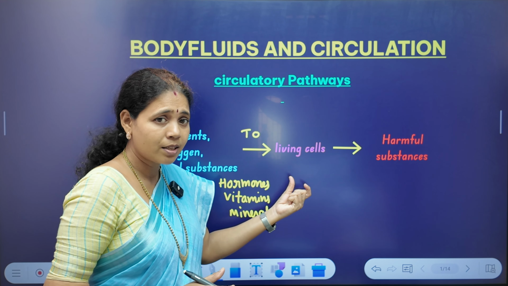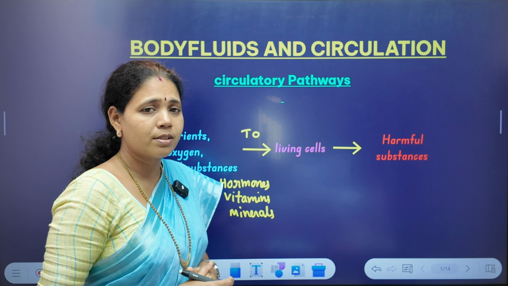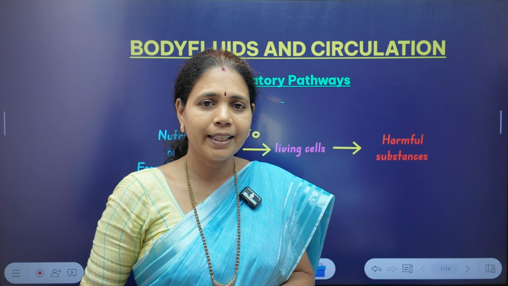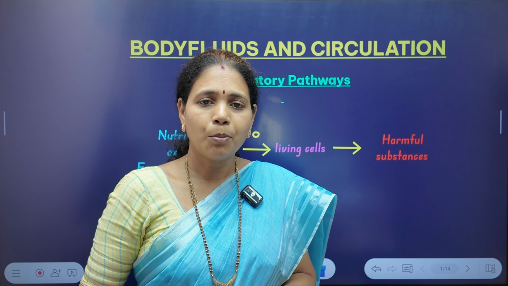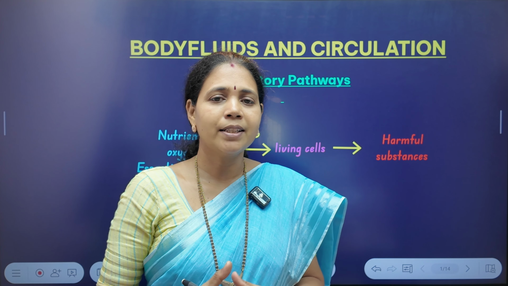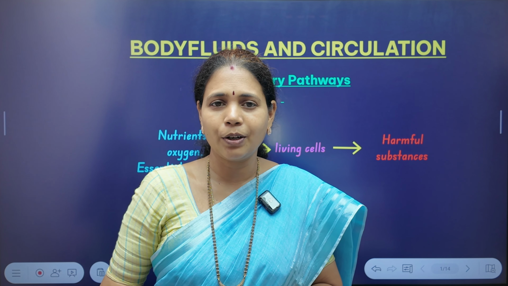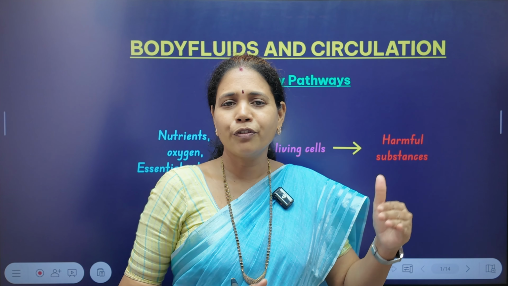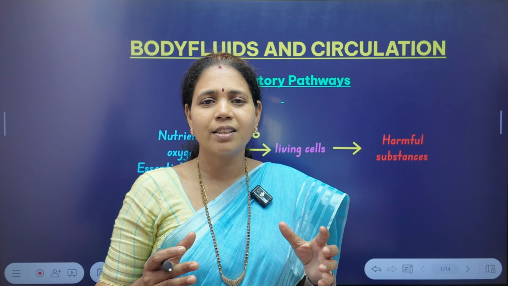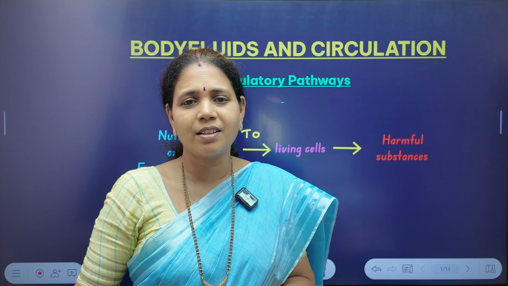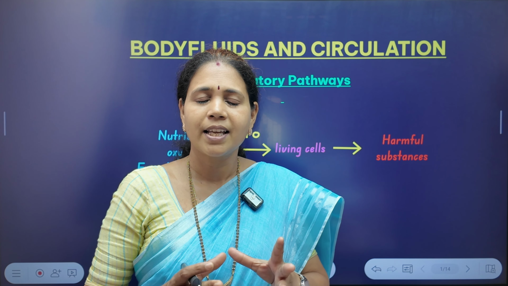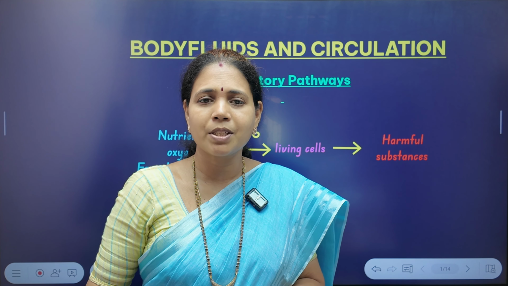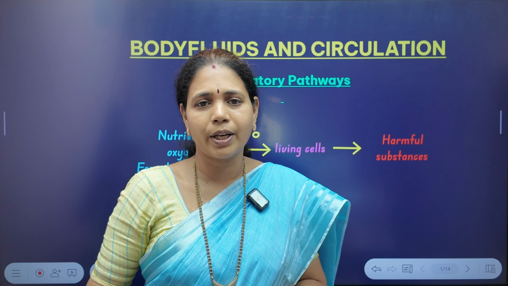And not only that, during the metabolic processes, some harmful substances are also produced, like urea, ammonia, uric acid and the respiratory waste like carbon dioxide. And these materials also should be removed from the cells. Otherwise, they will keep on accumulating inside the cells and organs, resulting in damage to the living organism, and sometimes even the death of the organism.